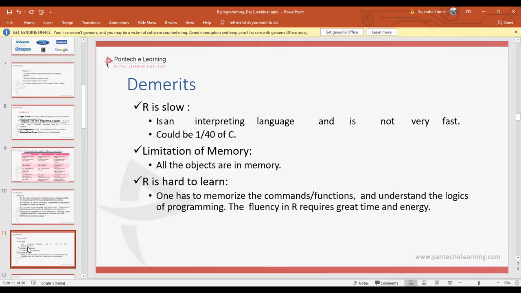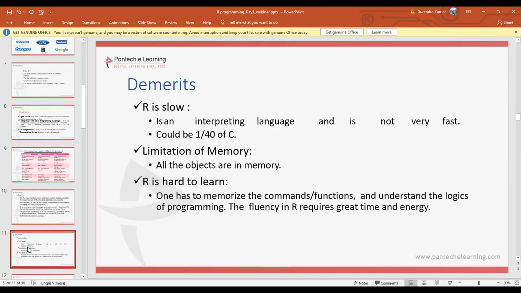It is slow because R is an interpreted language. As it is using an interpreter to execute our code, it will be executing line by line. So it will take a great deal of time to execute the data, and it is not very fast. It could be about 1 by 40 of the speed of the C language. How much faster is C? It will be 40 times faster.